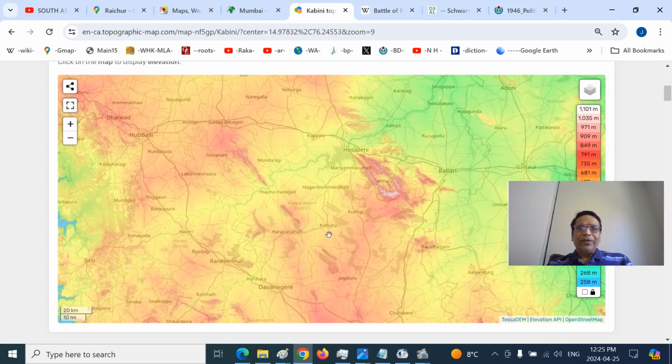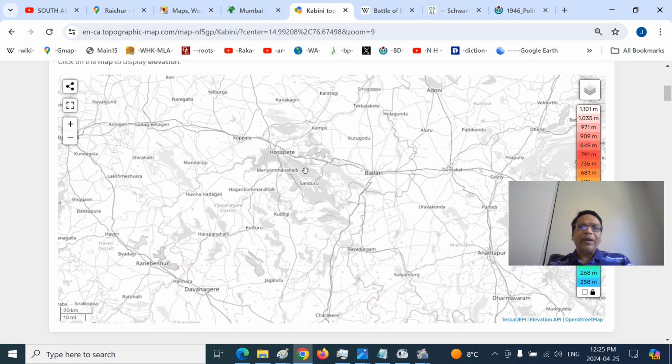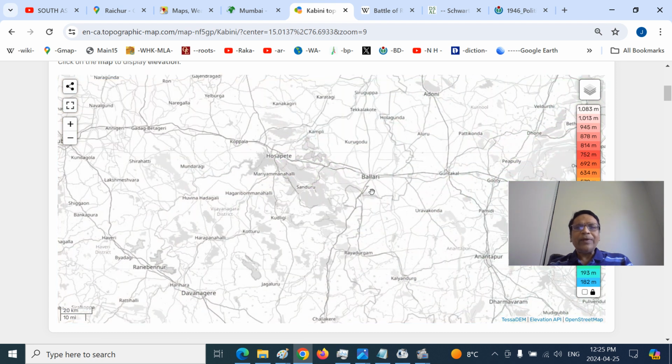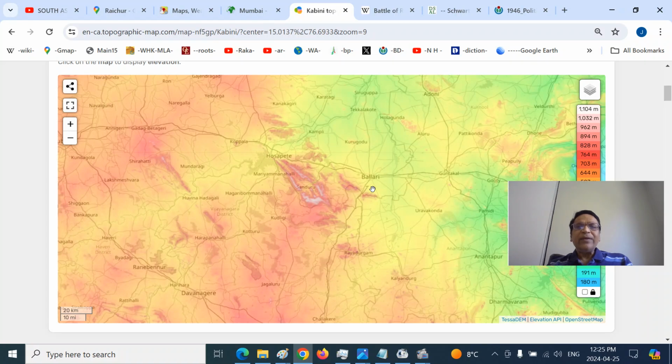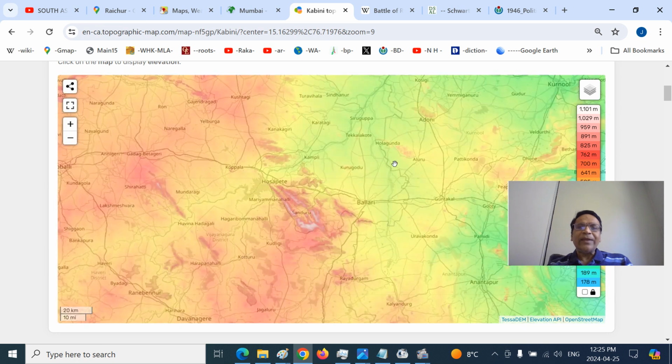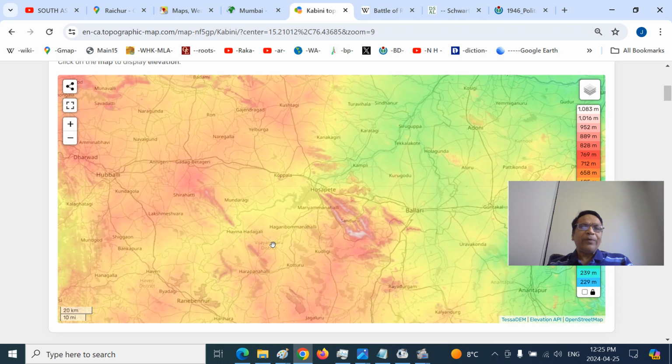So you can see again the different map here, the Hospeta Dam, that is the Pampa Reservoir. You can see the Ballary town here. You can see the Sirgupa town here. That means the Hagari river. You can see Hagari river here. The Hospeta Dam here. This is the Kopat Mountains.